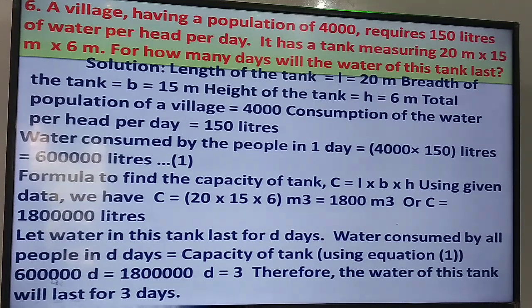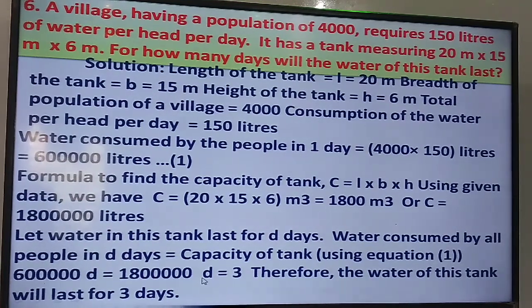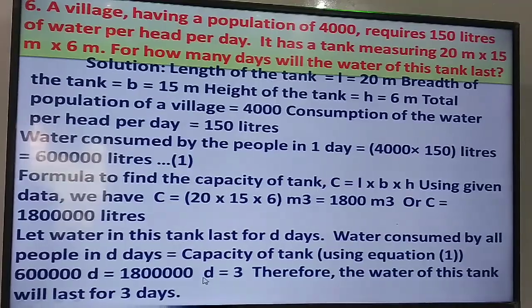So 6 into 10 raised to power 5 into D equals 1.8 into 10 raised to power 6. Therefore, if you divide this by this, then D equals 3 days. Means this stock of water will last for 3 days. If you don't understand, I am telling you again.